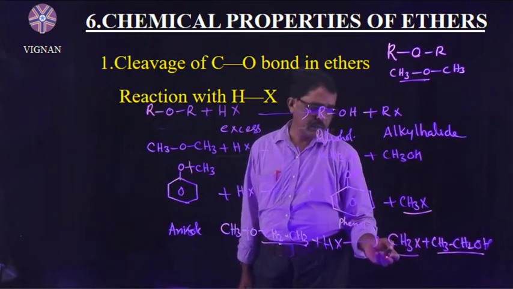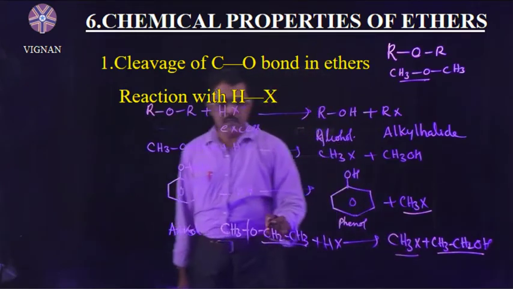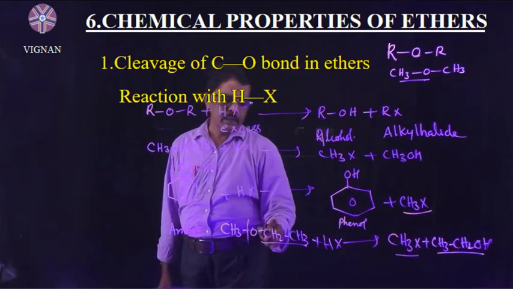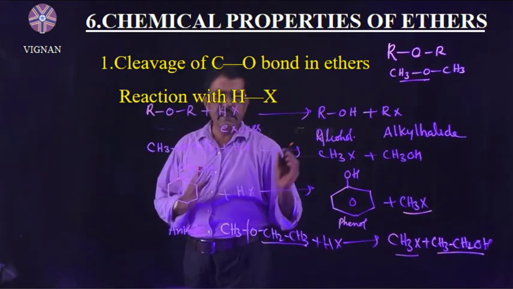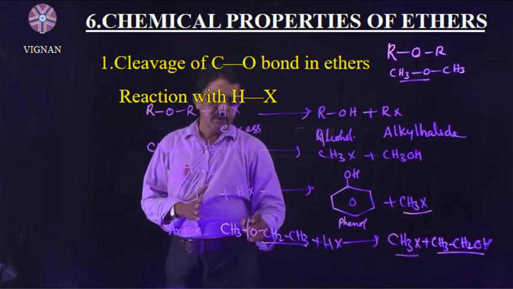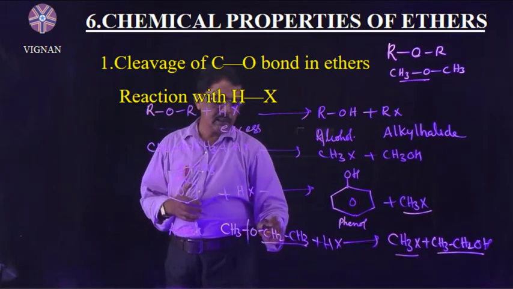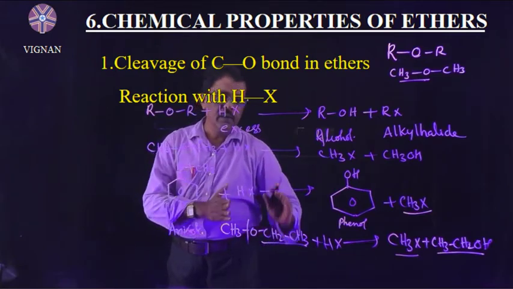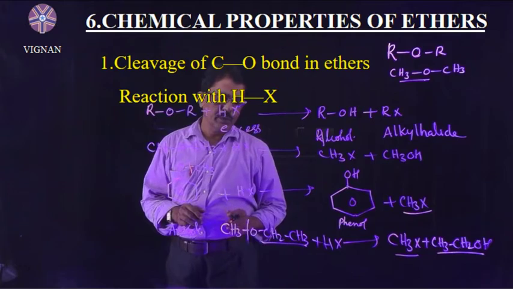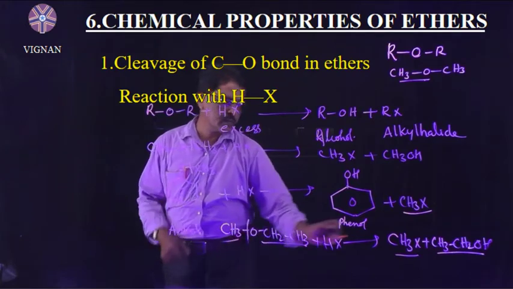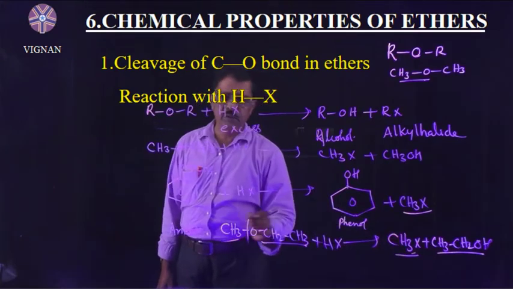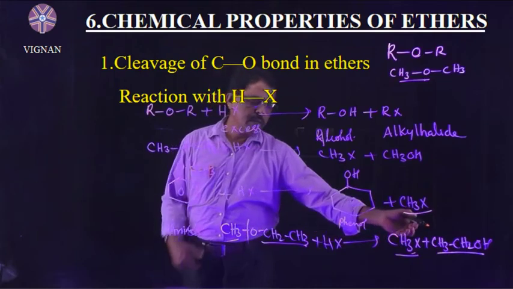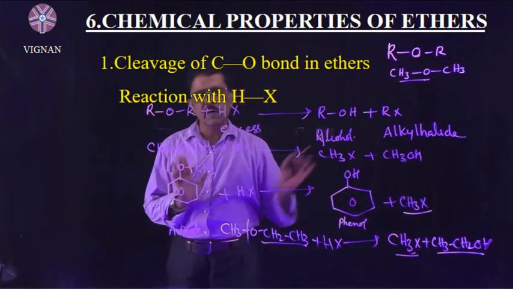Why? Because the same rule applies here. This alkyl group is the higher one, so the alkoxy part is separated for the higher alkyl group. The lower alkyl group forms alkyl halide, and the higher alkyl group forms alcohol.